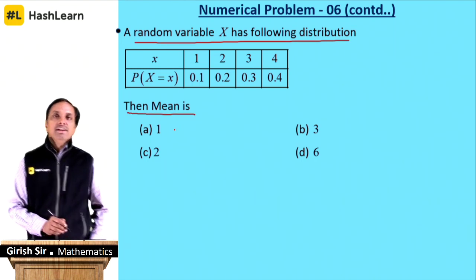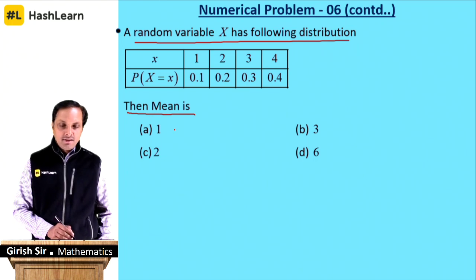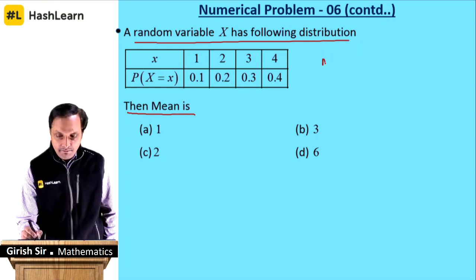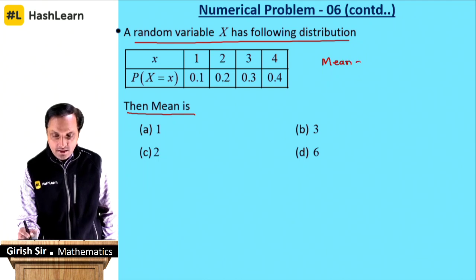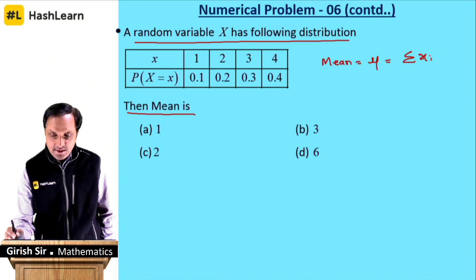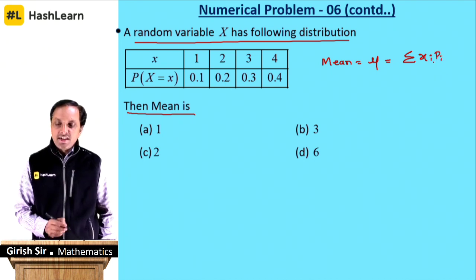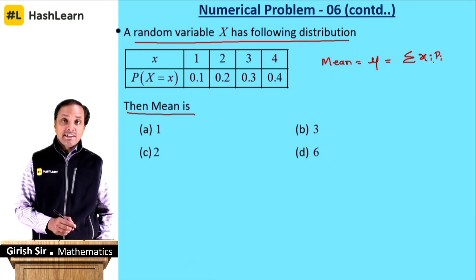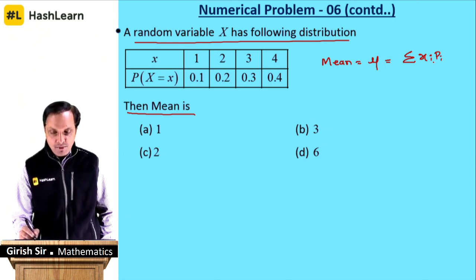Mean, when they give you the distribution of a random variable, please make a note of this. Mean, mu, is nothing but the summation of xi into pi. What is xi? That is the score of the random variable x1, x2, x3, x4, and p is the respective probability.